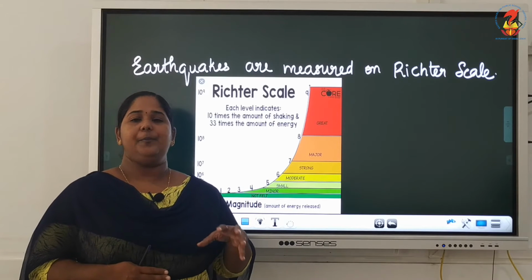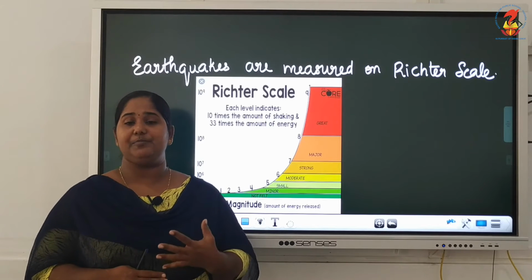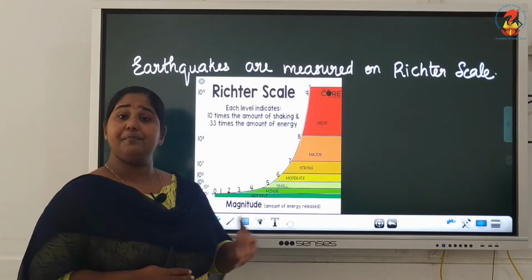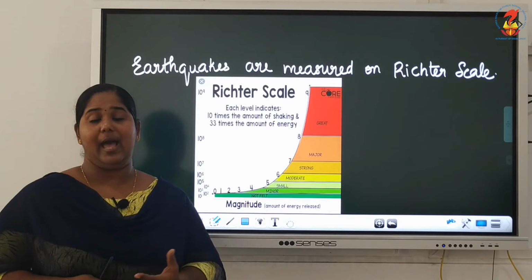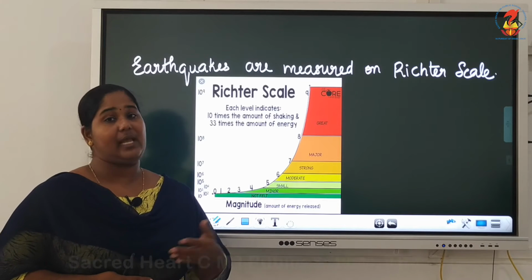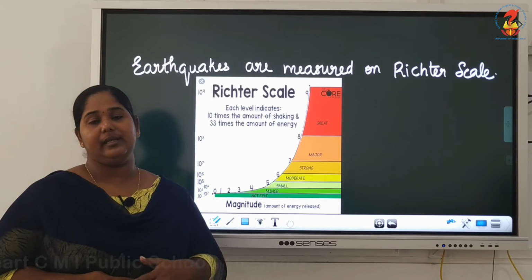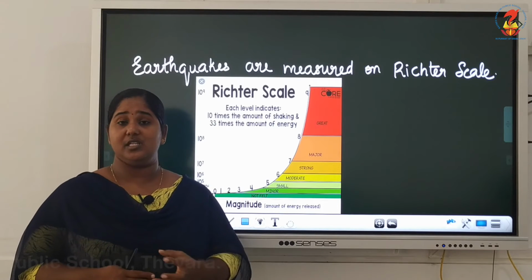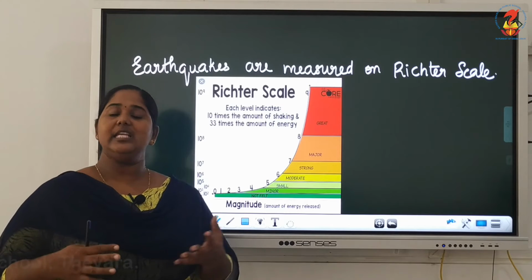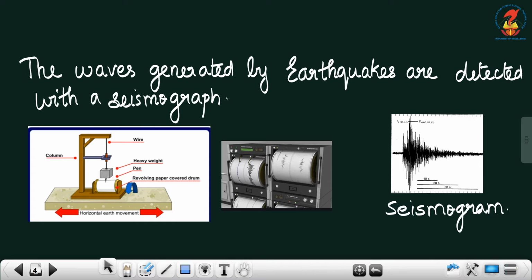Now, people who study earthquakes are called seismologists, and they can predict earthquakes that are going to happen so that people can be moved to a safer place and saved. When earthquakes happen, they create vibrations which travel worldwide. These vibrations are detected using an instrument called a seismograph. It is used to measure earthquakes and detect the waves created by earthquakes.